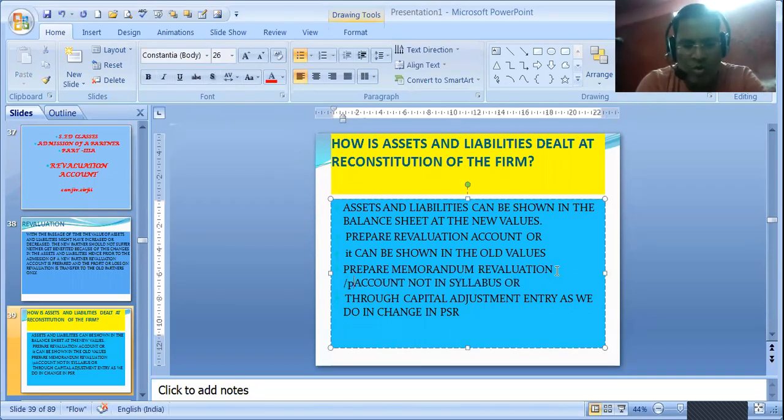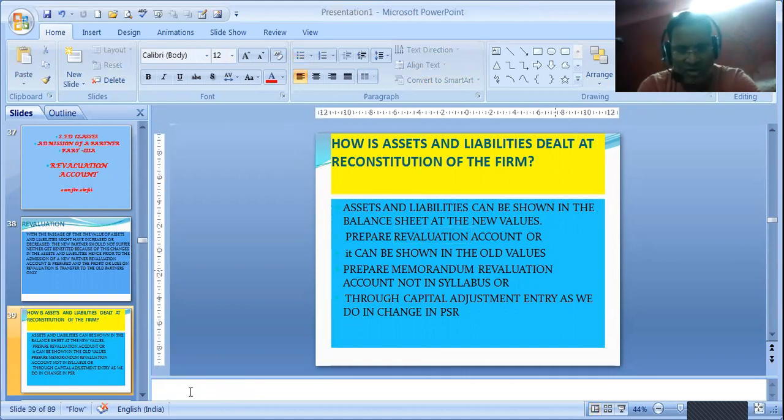Actually, we cannot open our profit and loss account because that is done at the end of the year or something like that, or at the beginning of the year. So we cannot open our profit and loss account. So we are preparing it in the profit and loss adjustment account.